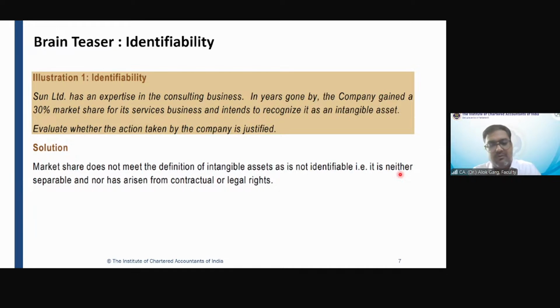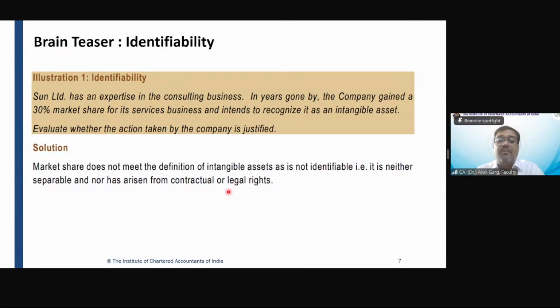So क्या हुआ? To kill the competition, इस कंपनी ने इस कंपनी को पैसे दे दिए कि तुम माल बेचना बंद कर दो. So in this case, the business has been stopped. In the other case, the business was acquired. But in both cases, market share is not sold separately. Correct? And it is not arising from any legal rights. Is that clear? Yes, sir. Thank you, sir.